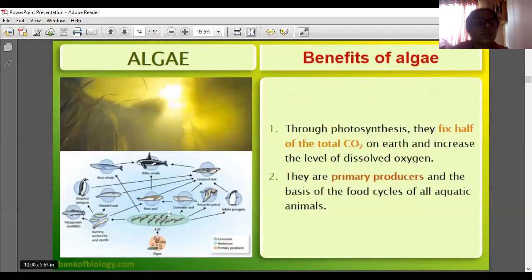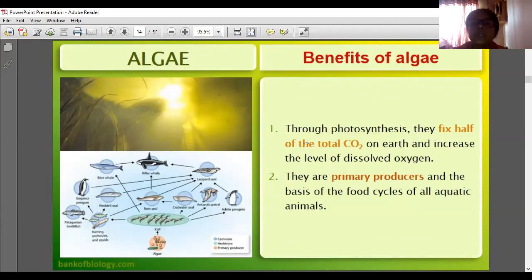Benefits of algae. Through photosynthesis, they fix half of the total carbon dioxide on Earth and increase the level of dissolved oxygen. Half of that much is fixed by them. Algae make up a very massive body. As they are in water, dissolved oxygen will be increased.